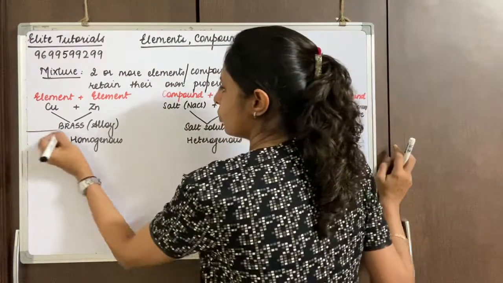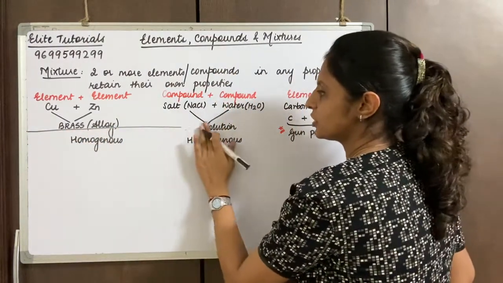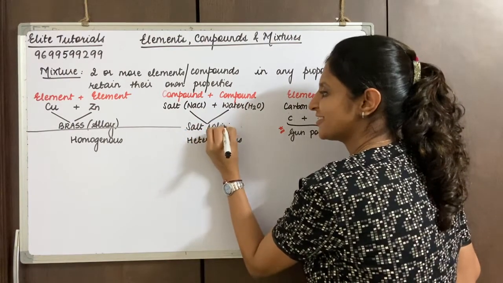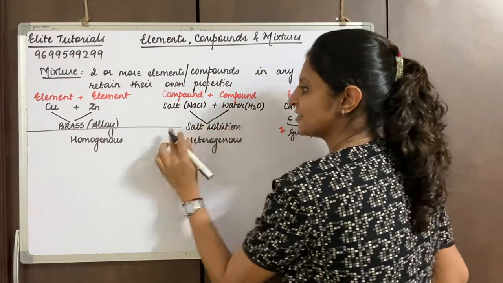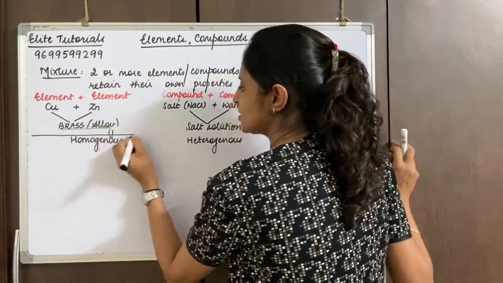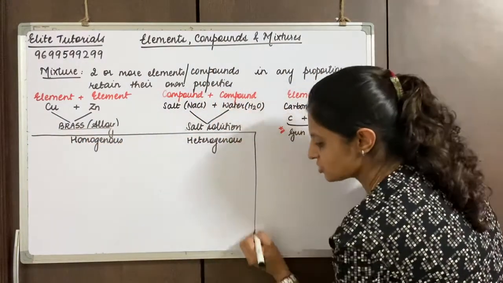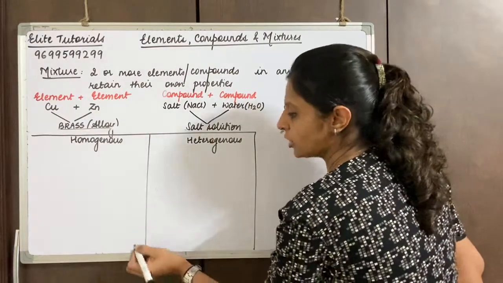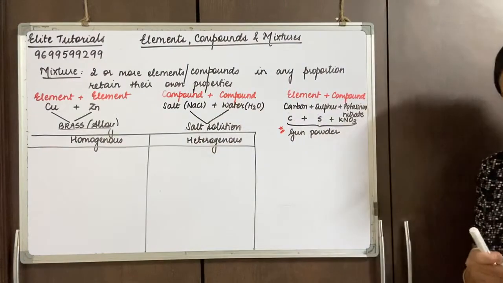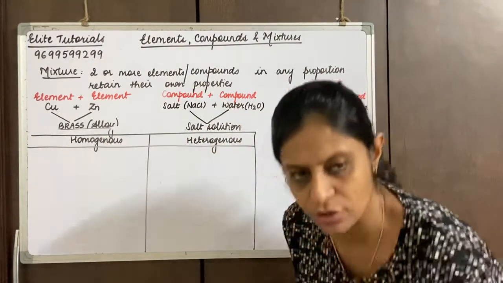Okay, so we have homogeneous mixtures. Sorry, that's a salt solution. Right, so we have homogeneous mixtures and we have heterogeneous mixtures. So these are the two main types of mixtures. Now, what are homogeneous mixtures and what are heterogeneous mixtures?